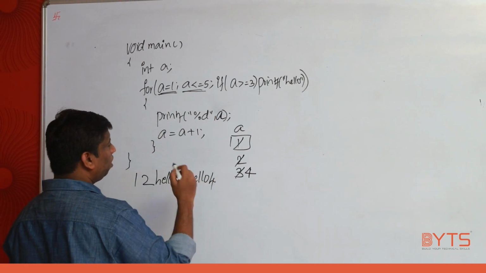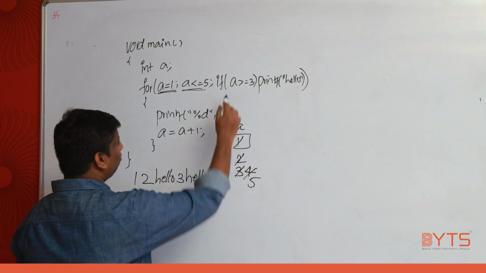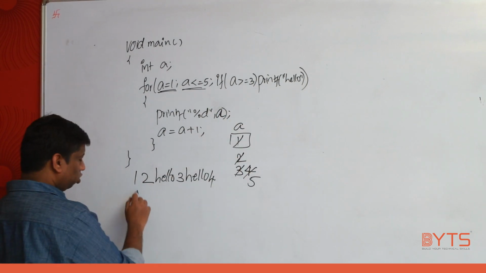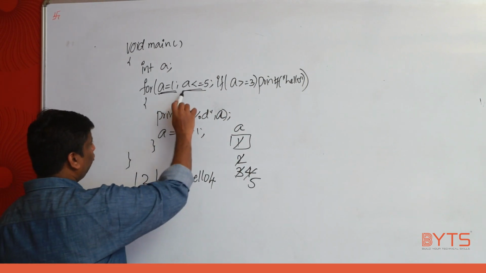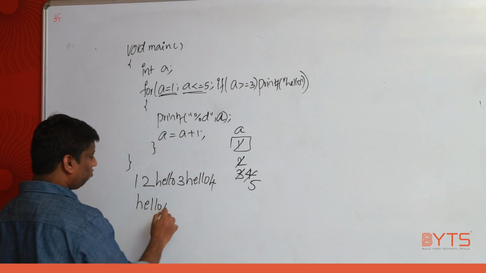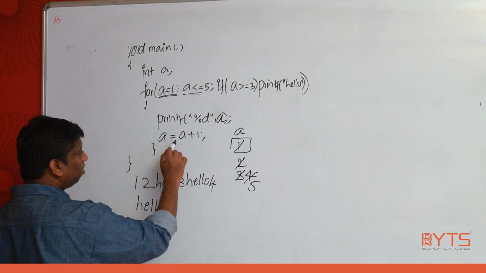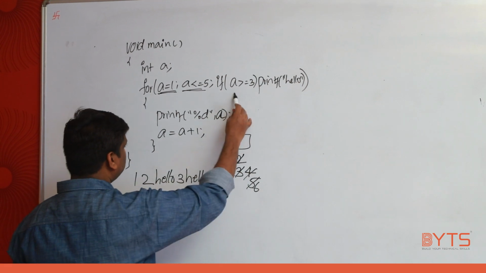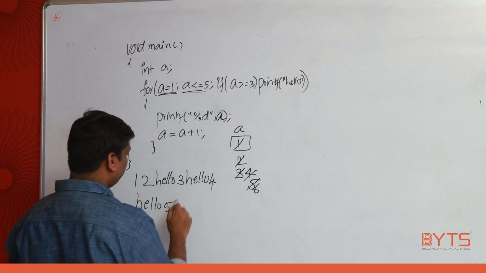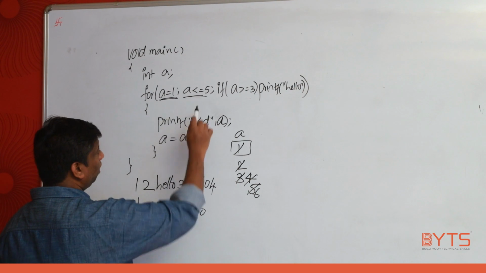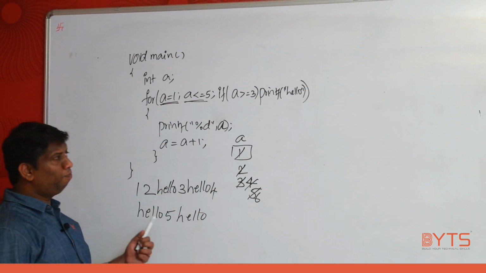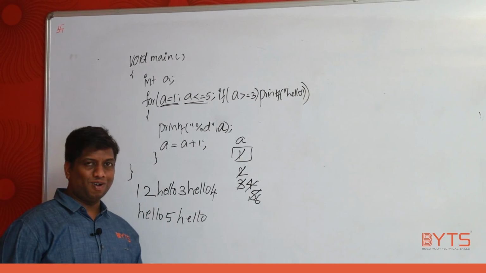Print what? 4. And 4 plus 1, 5. 5 greater than or equal to 3 true. So print what? Hello. 5 less than or equal to 5 true. So print what? 5. 5 plus 1, 6. 6 greater than or equal to 3 true. So print what? Hello. And 6 less than or equal to 5 false. Some people would have got this output if I am not wrong, right?